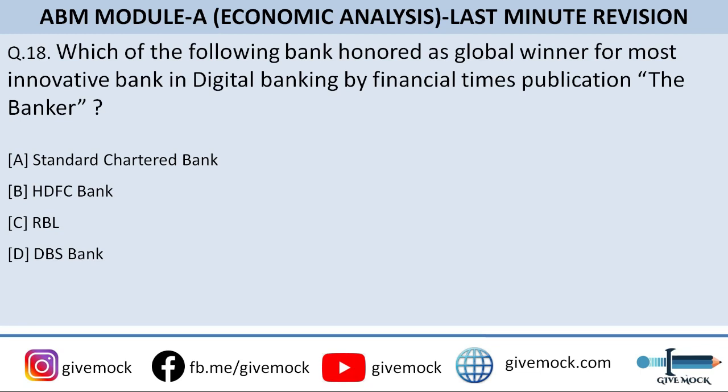So let's move on to the question number 18. Which of the following banks was honored as global winner for most innovative bank in digital banking by the Financial Times publication, The Banker? Option A is Standard Chartered Bank, option B is HDFC Bank, option C is RBL, option D is DBS Bank. So guys, the correct answer to this question is option D, that is DBS Bank. They have got the award for most innovative bank in digital banking.